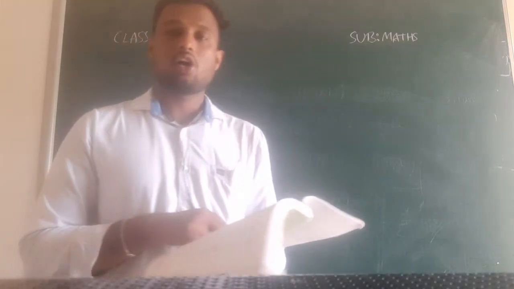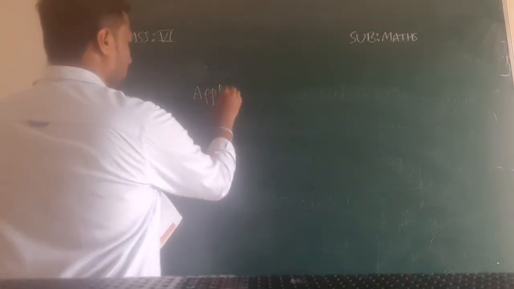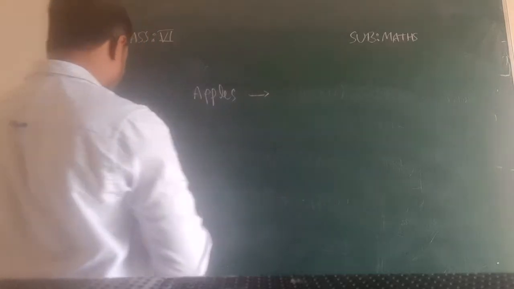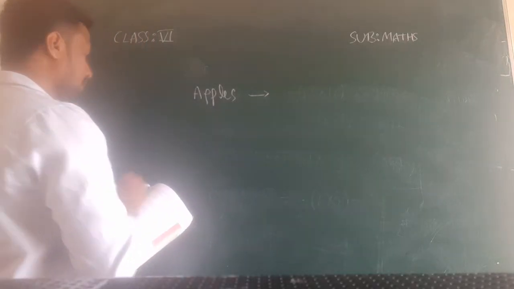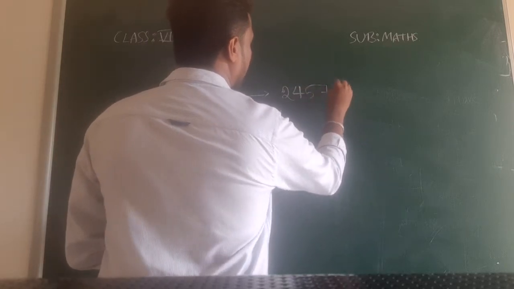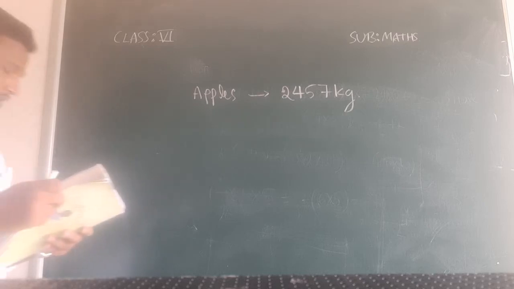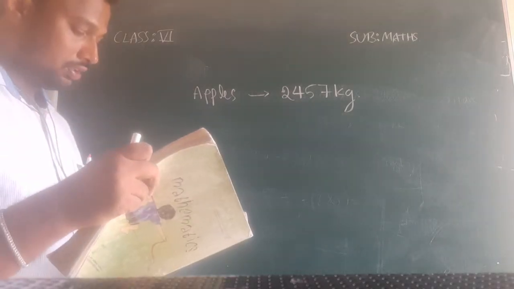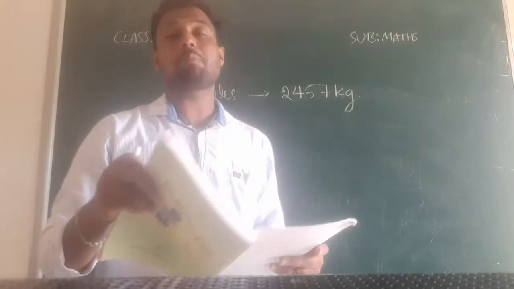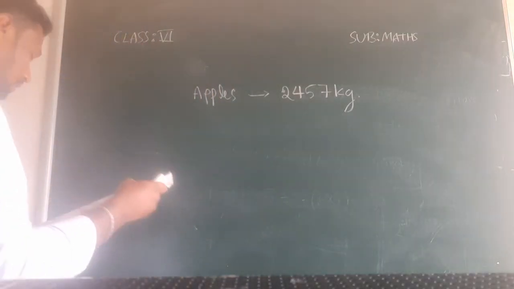They have given how many apples he sold during last year: 2457 kg. Next, they are asking the total weight of apples and oranges. Now I will write oranges, how much he has sold.